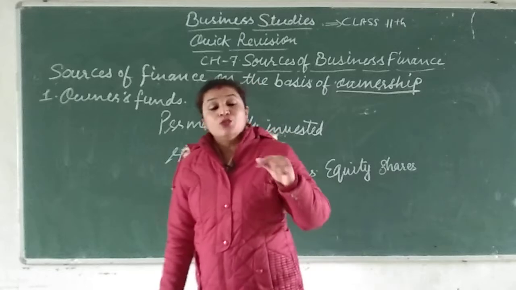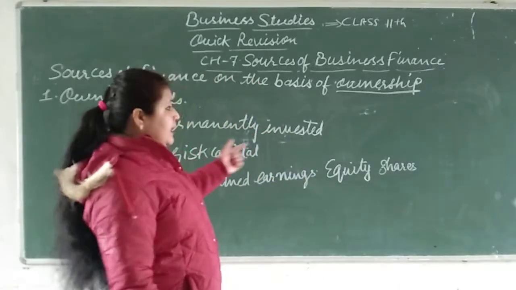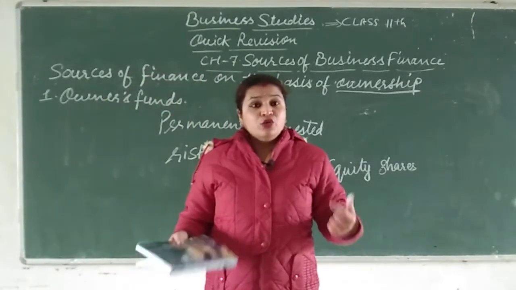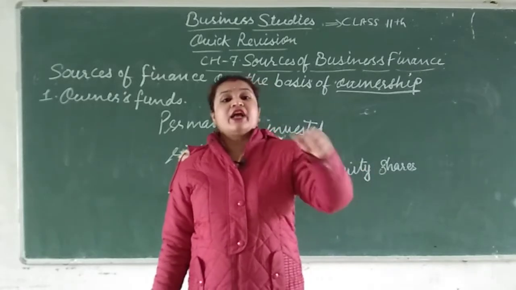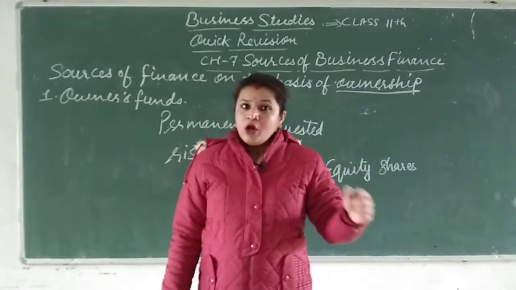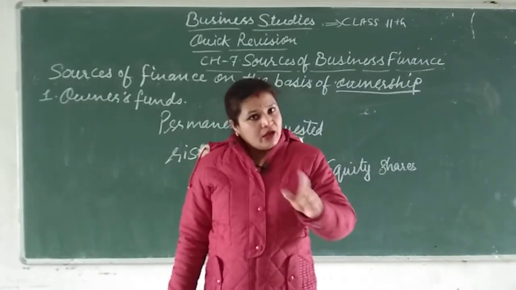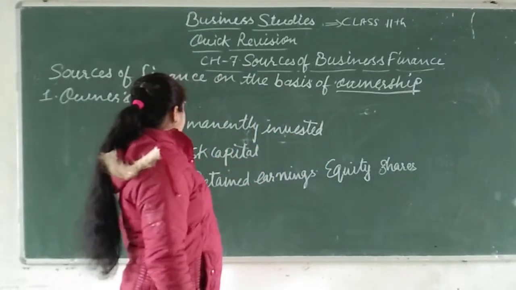So these are some sources of owner's fund. So you understood what owner's fund is. Owner's fund is the amount which the owner has invested in his business as well as the accumulated profit of the company. That is called owner's fund, right?